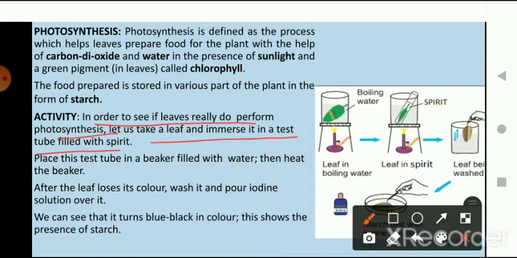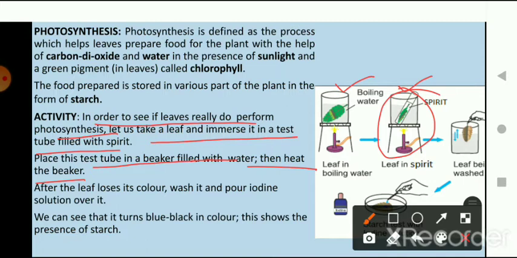So first of all, we have to take a leaf and put the leaf in a spirit solution. After that, place the test tube in a beaker filled with water, then heat the beaker, okay.